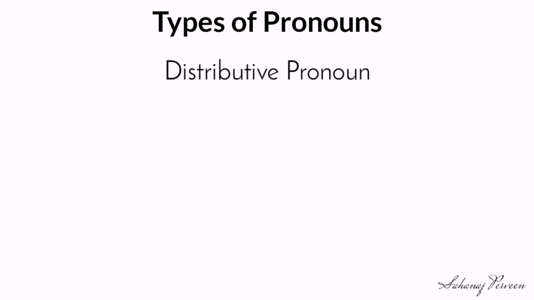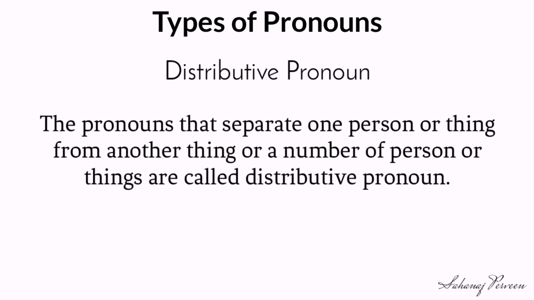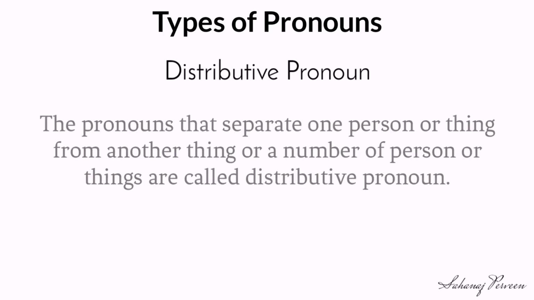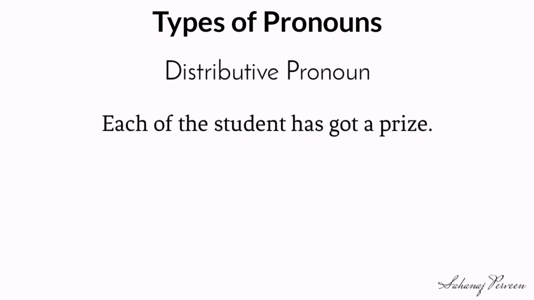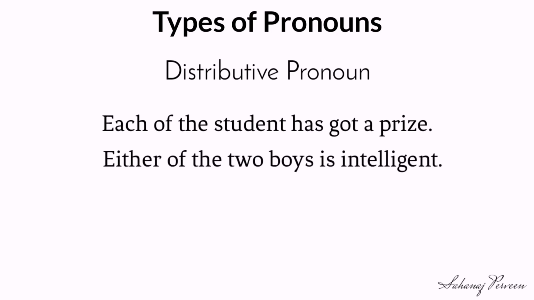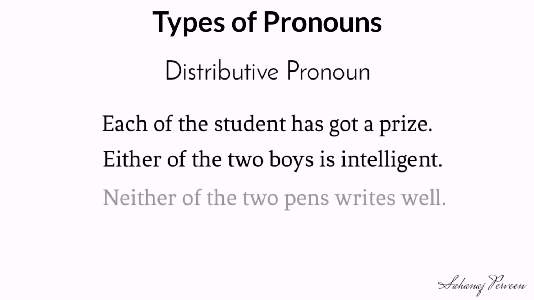Distributive pronoun. The pronouns that separate one person or thing from another or a number of persons or things are called distributive pronouns. Each of the students has got a prize. Either of the 2 boys is intelligent. Neither of the 2 parents writes well.